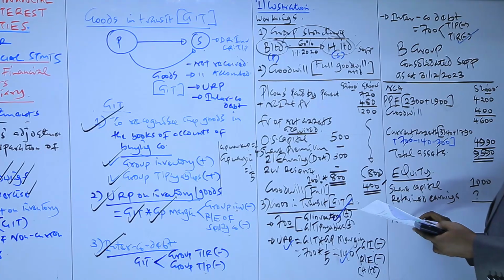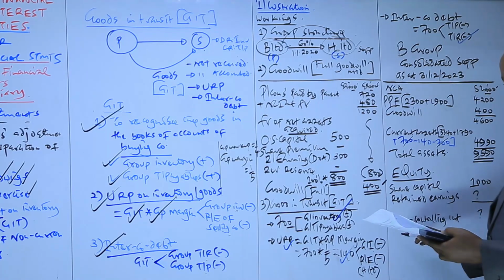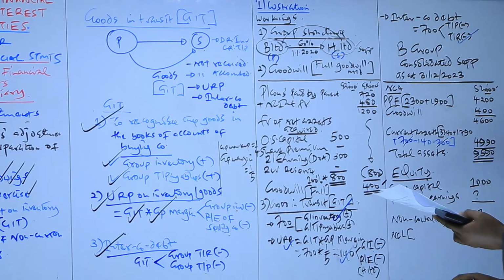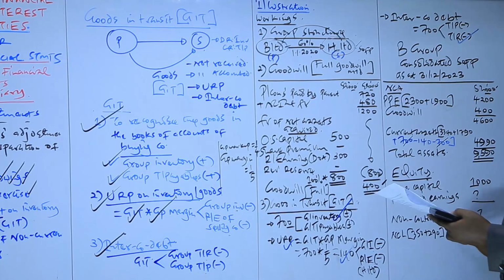And then something else called the non-controlling interest, which we're also going to compute. And then from there we have non-current liabilities. For non-current liabilities, we have 350, no adjustment here, plus 290, which will give us 640.